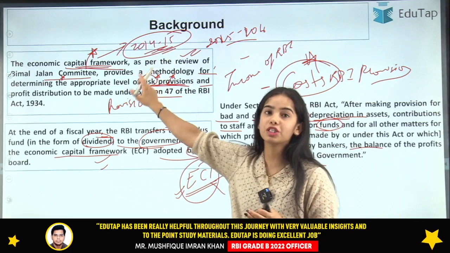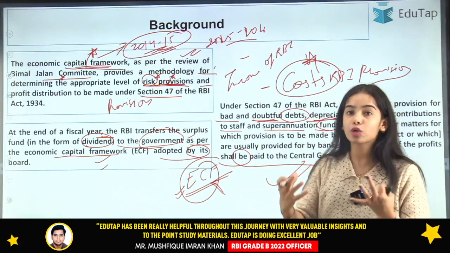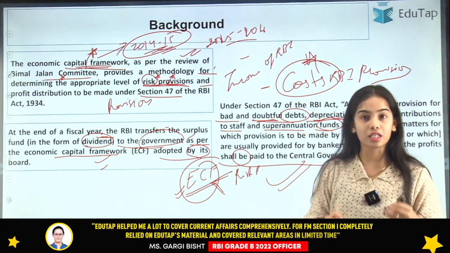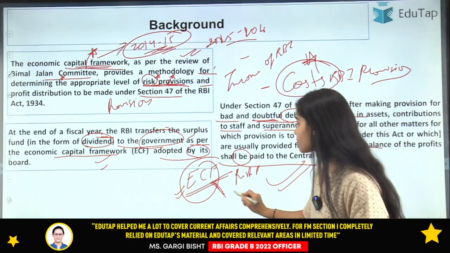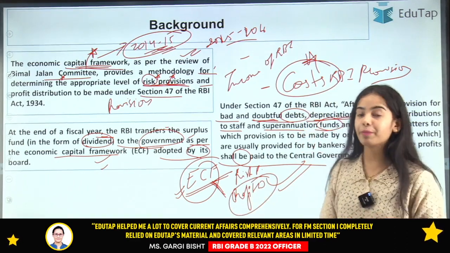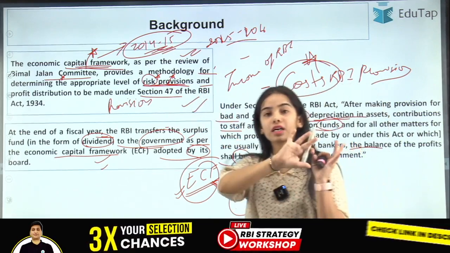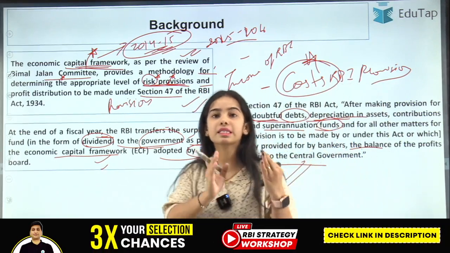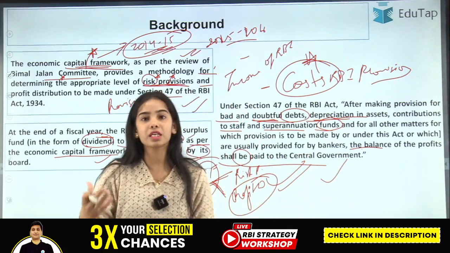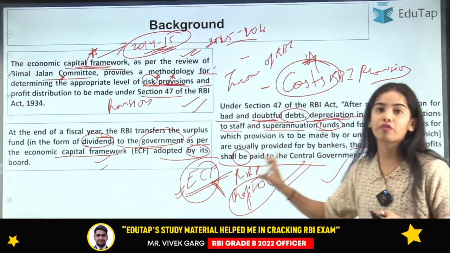The ECF provides a methodology to calculate the risk provisions that have to be maintained by the Reserve Bank of India, and it tells how the profit should be distributed. Under section 47 of the Reserve Bank of India Act, after deducting all the costs, whatever is left has to be given to the central government as the surplus or in the form of the dividend, we can say. I hope you have understood the whole background.